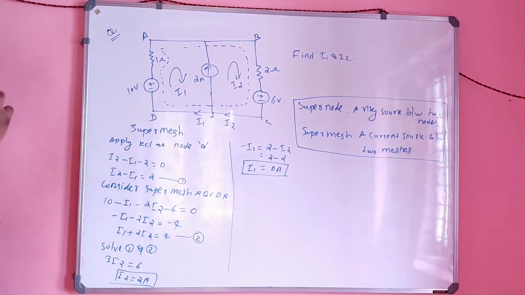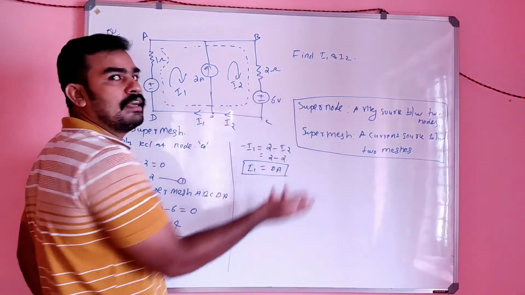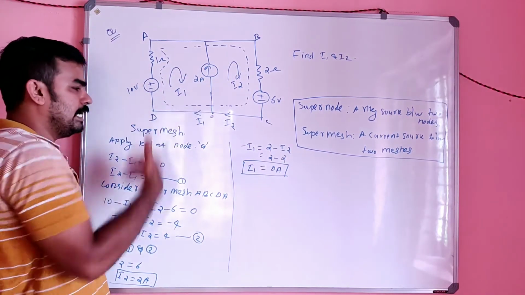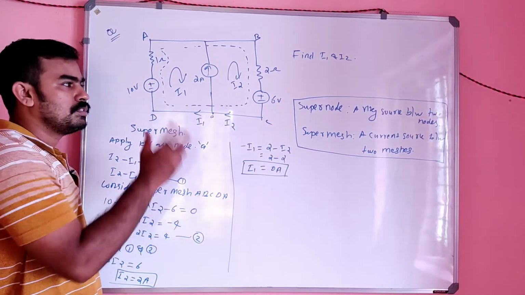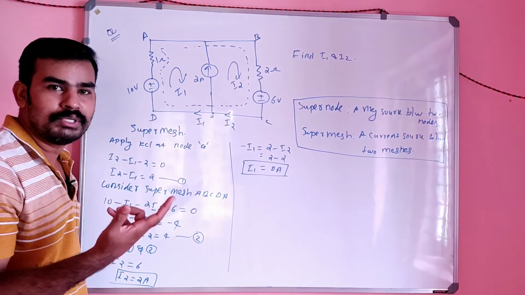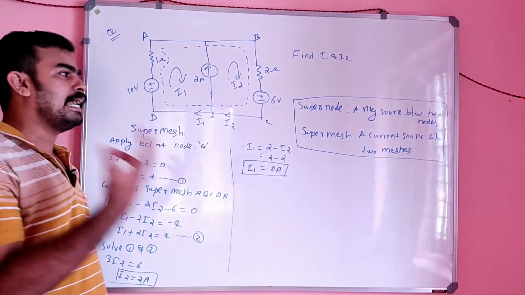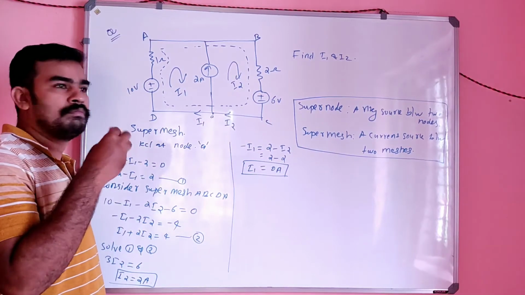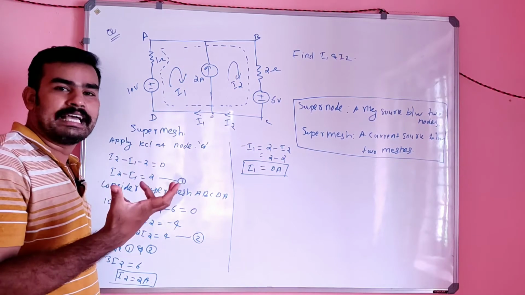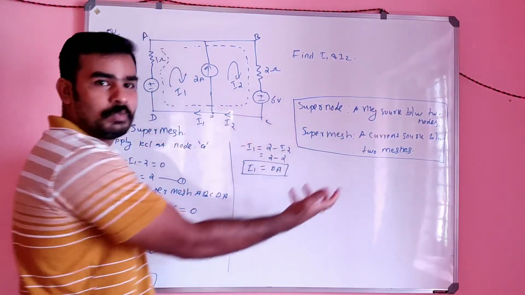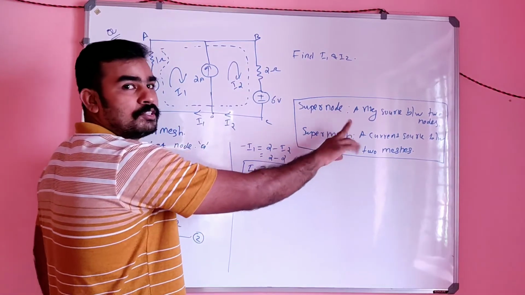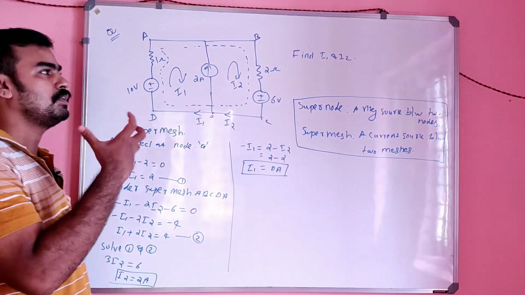So this is the thumb rule you have to use in order to remember what is a super node and a super mesh. In a one-word question you may be asked this concept directly, because consider this a simple problem, so it may not take much time. Some problems in super node and super mesh need three variables, so you have to solve them for a very long time. So in JEE and similar examinations with one-mark questions, you may be asked simply what is a super node and what is a super mesh. So you have to know the objective-oriented things also.